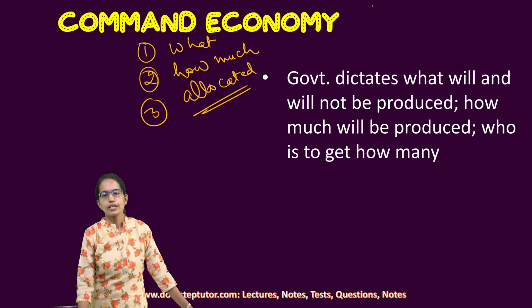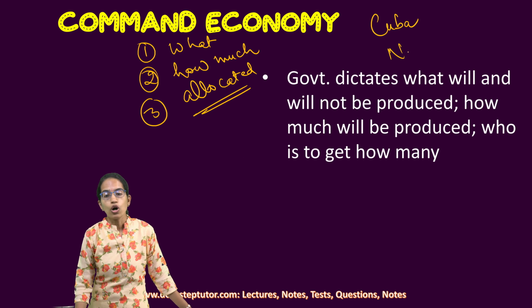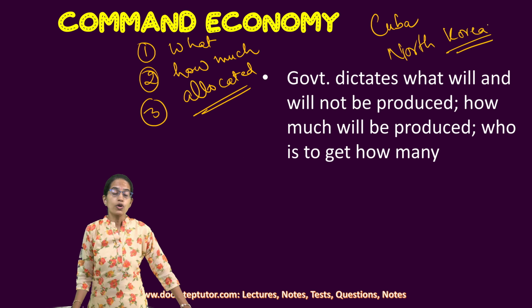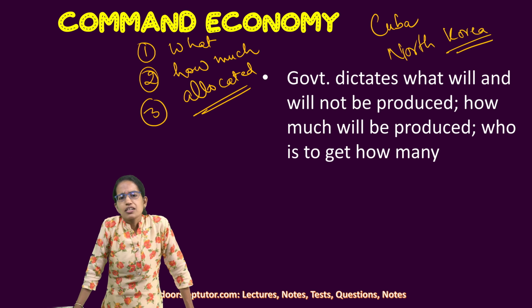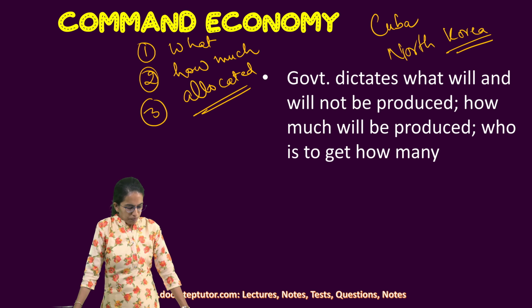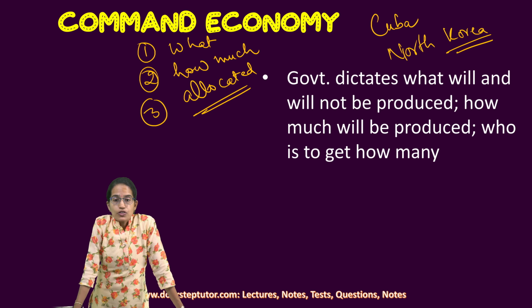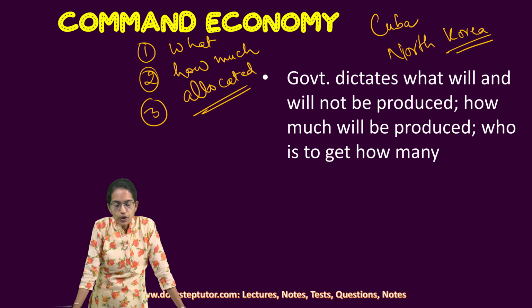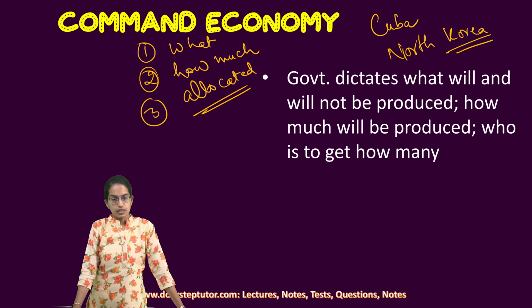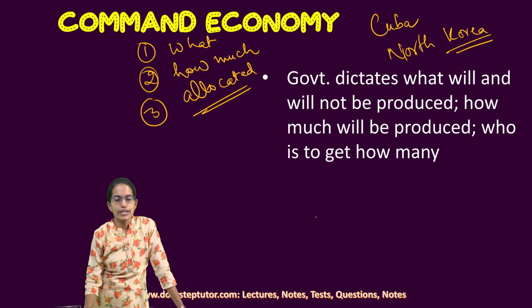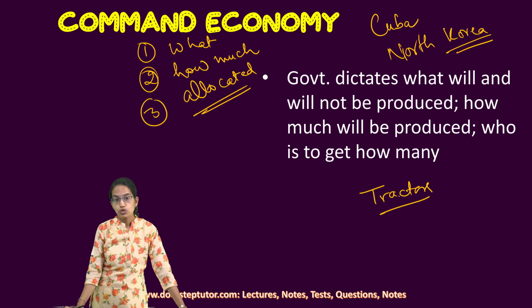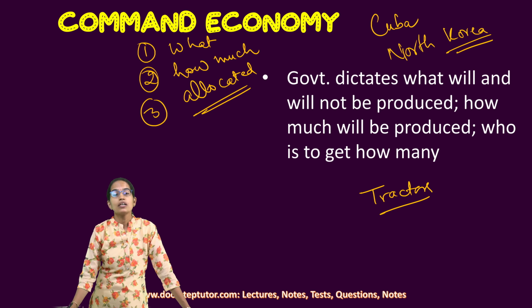Good examples of command economy are Cuba and North Korea. These are economies that flourish on the basis of communism or socialism, which are commonly used to describe an economy like that. Talking about the case of Cuba again, as we already discussed with the example of plastic surgery, for the government of Cuba, plastic surgery is no more a priority. What is the priority? Sugar production. For sugar production, what is required? Tractors. How many tractors to hire? How many tractors to be given to individual farmers? Government would be deciding the allocation.